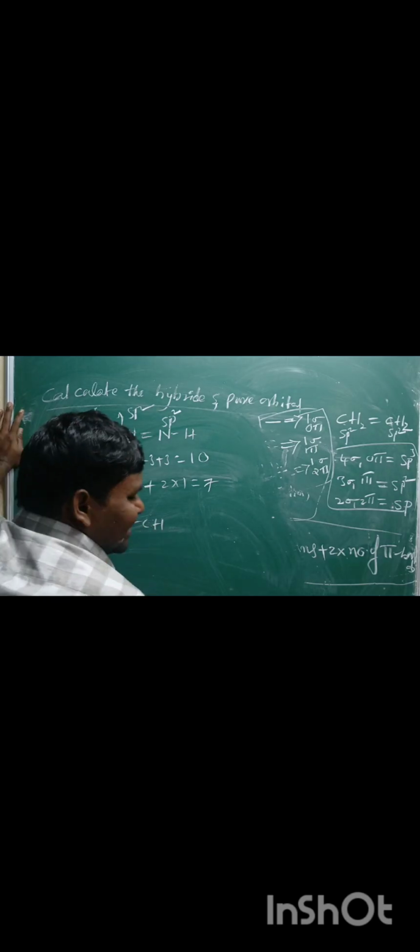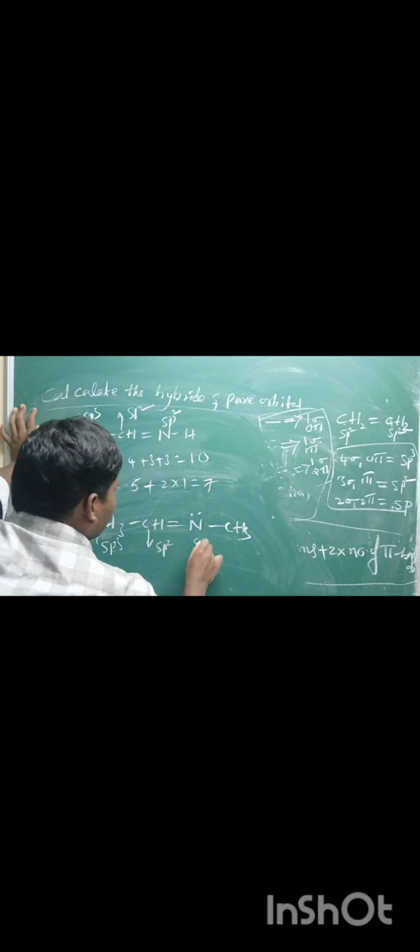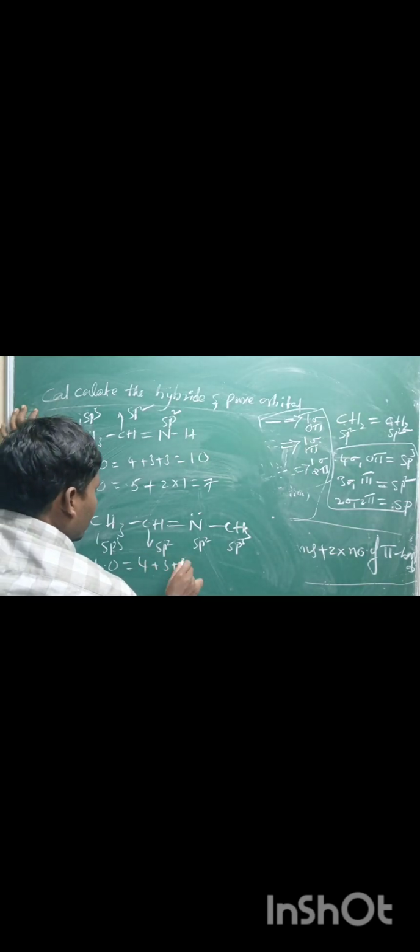So take one more example here. CH3, CH double bond N, CH3: sp3, sp2, sp2, sp3. The number of hybrid orbitals is 4 plus 3 plus 3 plus 4, which is 14.